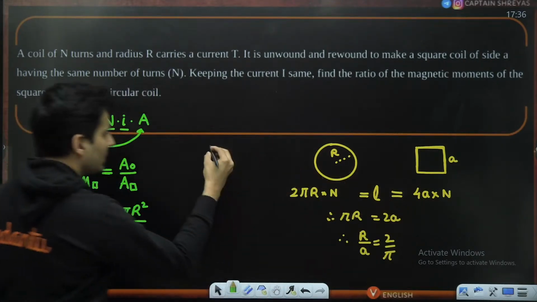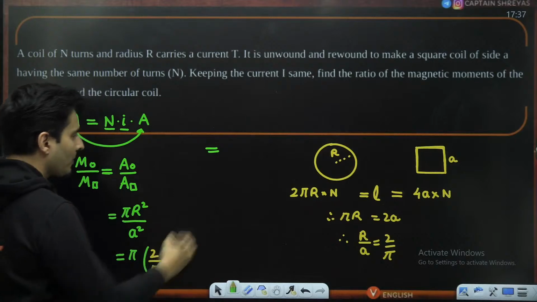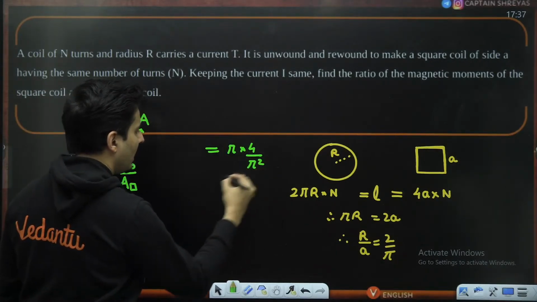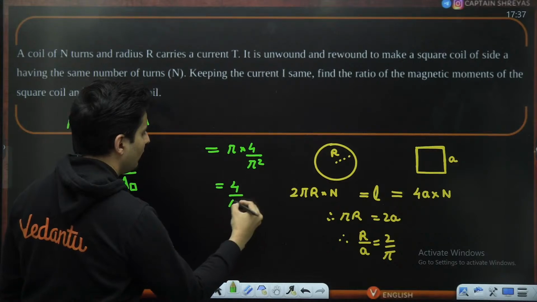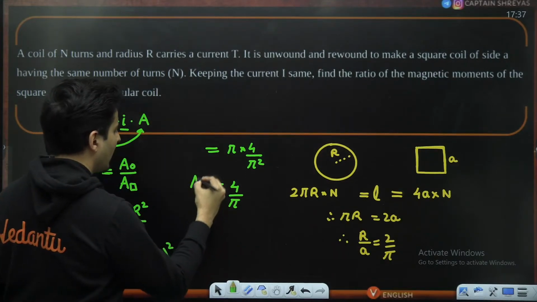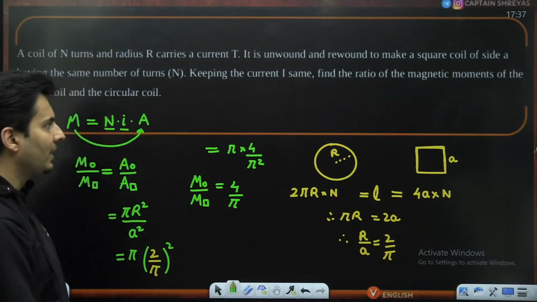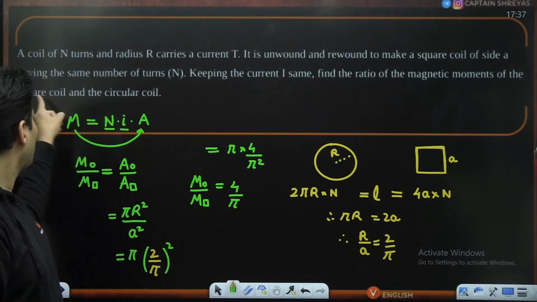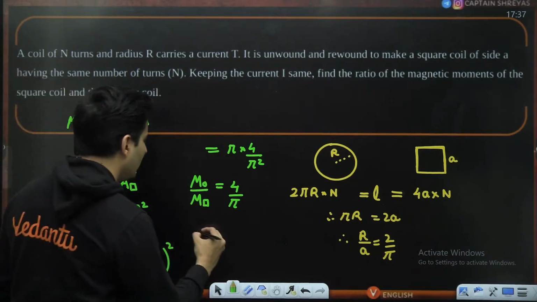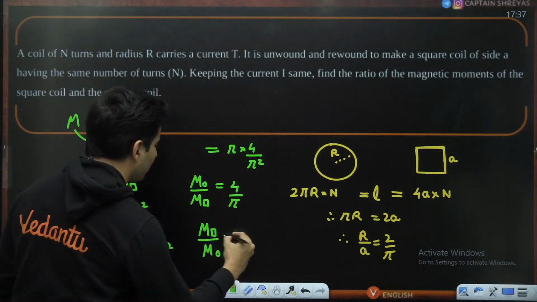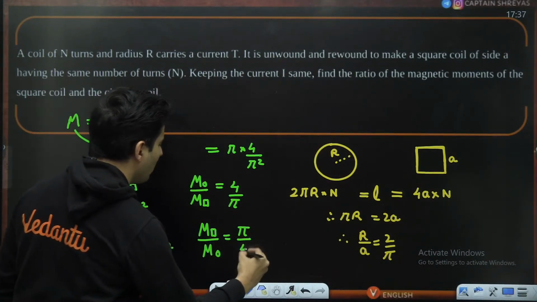Therefore, this particular ratio will be pi multiplied by 4 divided by pi square. Pi cancels, so it will be just 4 by pi. That is the magnetic moment of the circle upon the magnetic moment of the square. Is this clear, guys? But since they ask square coil and circular coil, the magnetic moment of the square divided by the magnetic moment of the circle will be pi divided by 4.